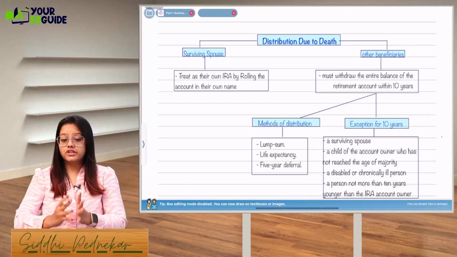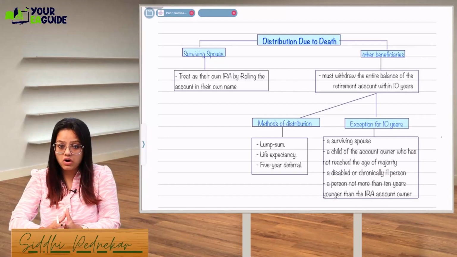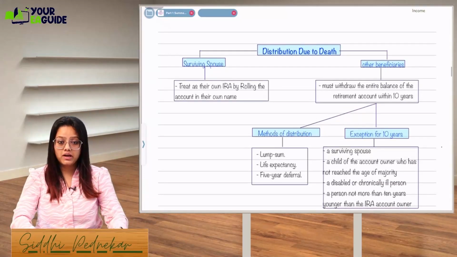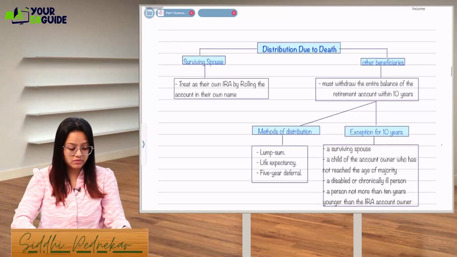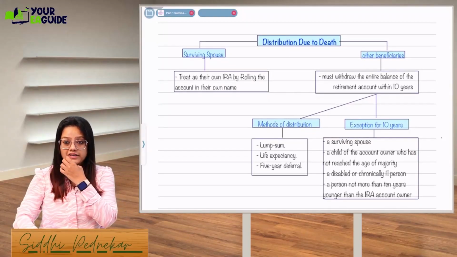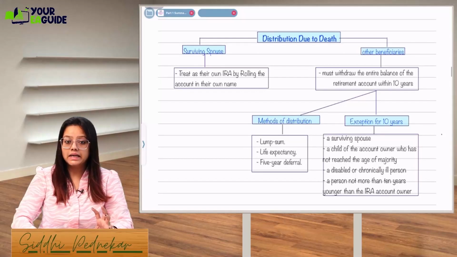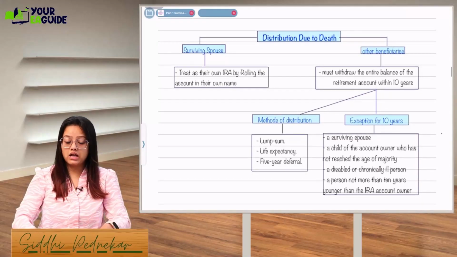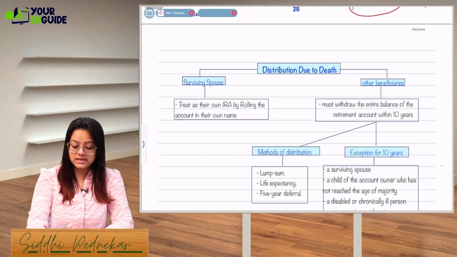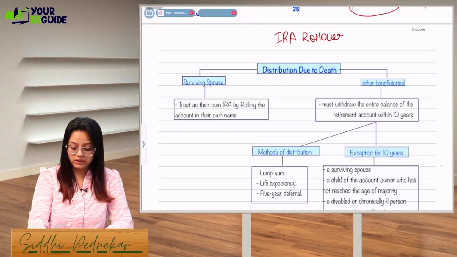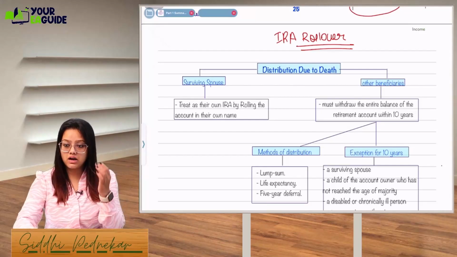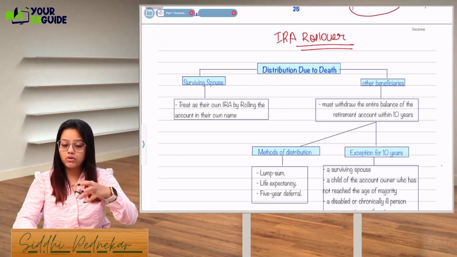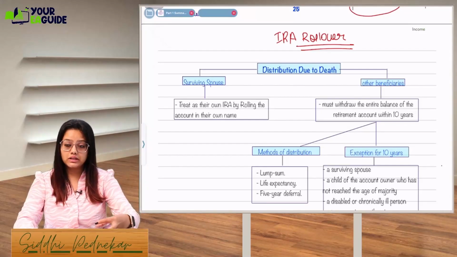All right. So distribution due to death is what? Something which will be allowed. Distribution due to death will be allowed in case of surviving spouse. Okay. Treat as their own IRA. Now here you have one more concept, that is IRA rollover. Okay. So IRA is an account which can be rolled over in the name of the spouse.